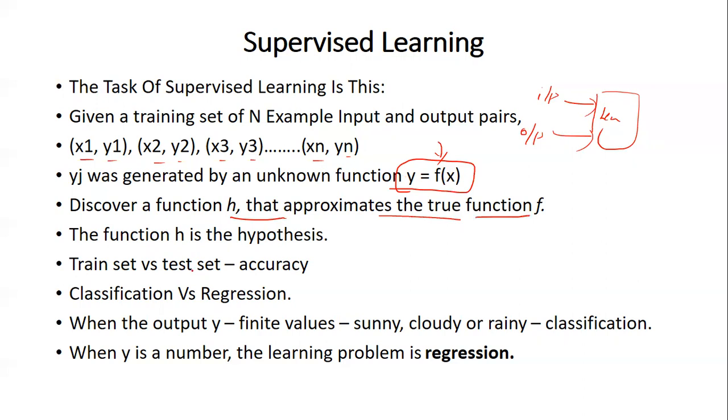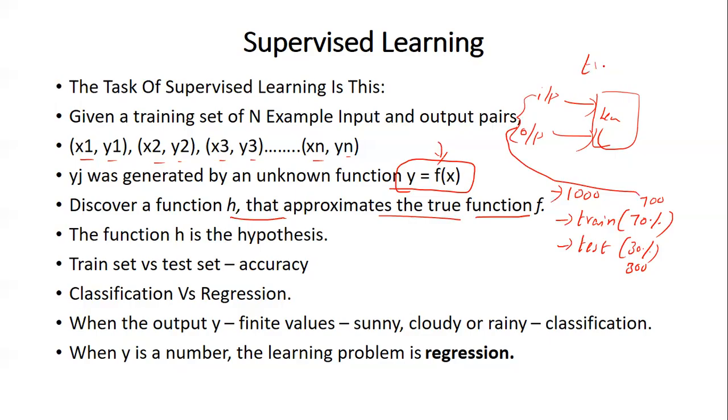So here, for example, if the data set contains 1,000 entries, then we divide the data set into two sets. One is called the train set and the other is called the test set. Normally the split will be something like 70% for train and 30% for test. So if you have 1,000 data items, then 700 will go for train and the remaining 300 will be kept for test. Now we'll be using only these 700 instances to learn.